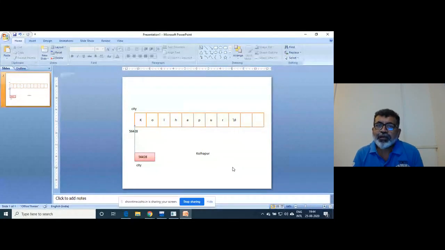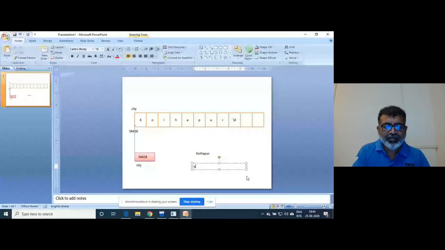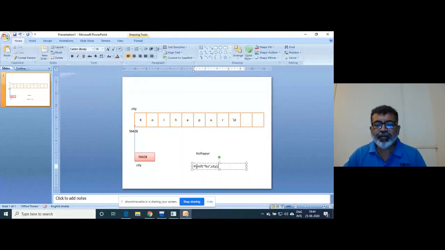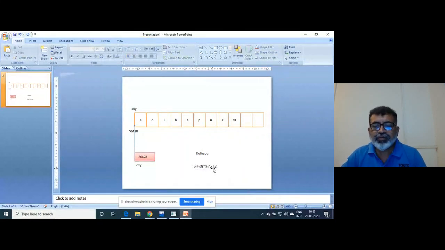Since the compiler makes a provision for us, the next time you do anything with that string, it will always go there. The next statement is printf with the percent specifier. Again, CT is sent there as an argument. So CT is sent, and the printf function searches for that city.